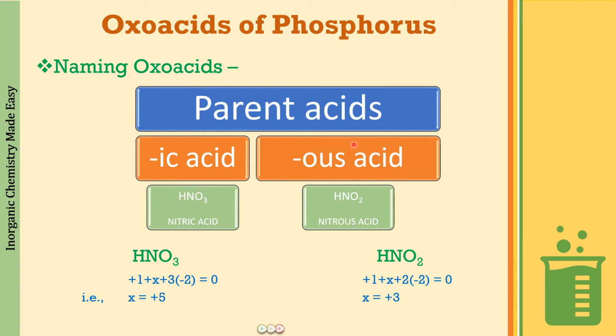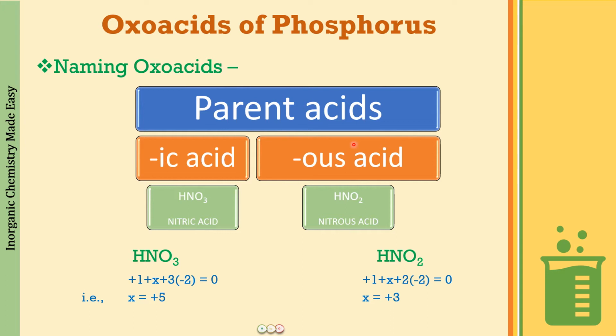And in fact, it is not only for the oxo acids that we use this principle. Even for the naming of the elements, we use it. I hope you all know that iron has an oxidation state of +3 and +2 in ferric and ferrous. So again, it is ic that is +3 and us that is +2.